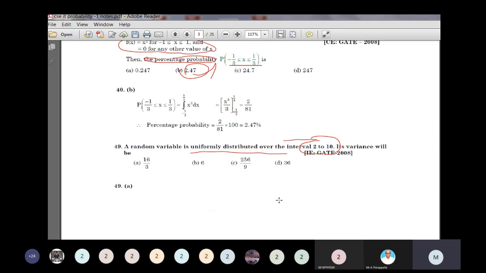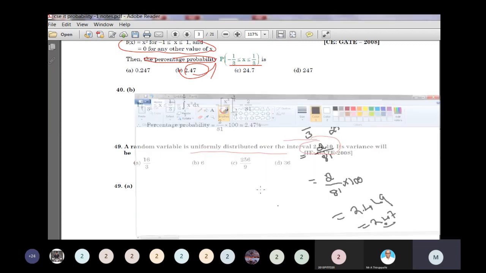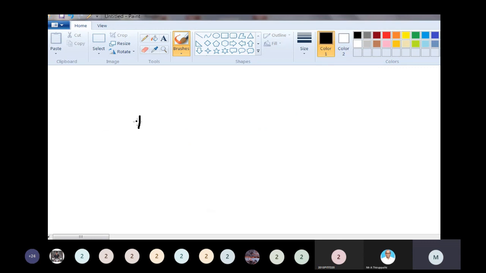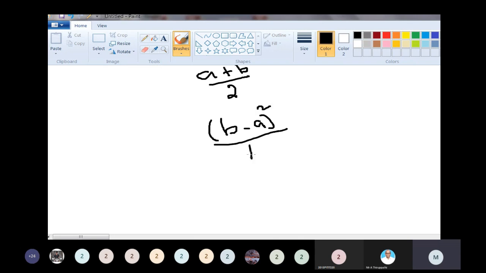The mean is equal to a plus b divided by 2. Variance is equal to b minus a the whole square divided by 12.